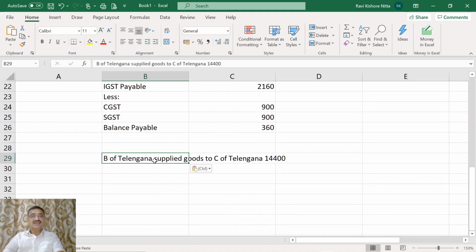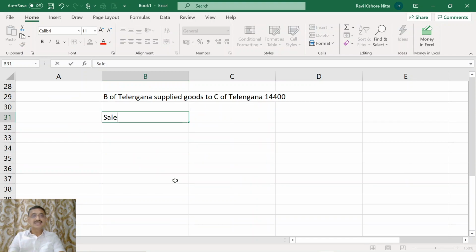Now, when B of Telangana supplied goods to C of Telangana, what is the supply price or sales price? Friends, I will be using the term supply and sales interchangeably. Sales is also a form of supply. GST is leviable on supply. But at places of illustrations, I may substitute the word sale instead of supply. Please understand that sale is also a form of supply.